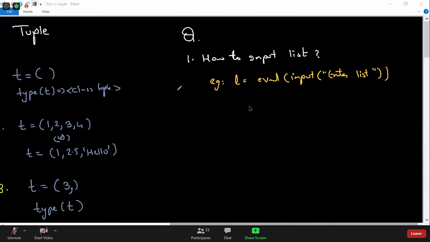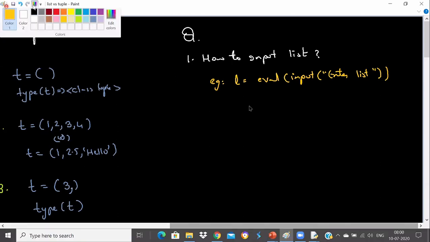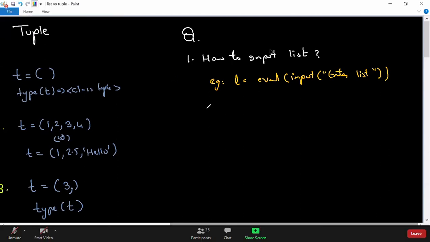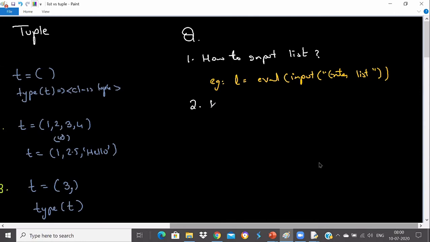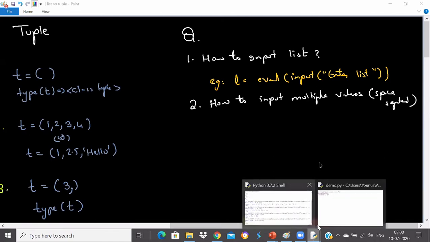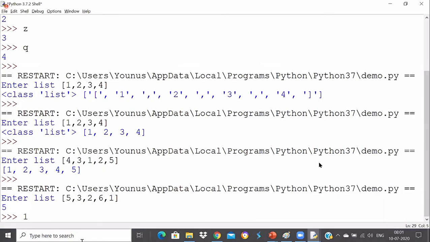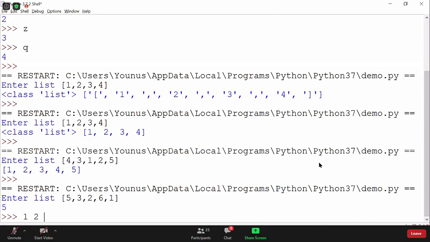What will be the other way to take input list? Sometimes you will not be entering comma separated values, you will be entering space separated values. How to input multiple values, space separated values. Most of the time you will see that the user will enter the input like this: 1 space 2 space 3 space 4 and so on.